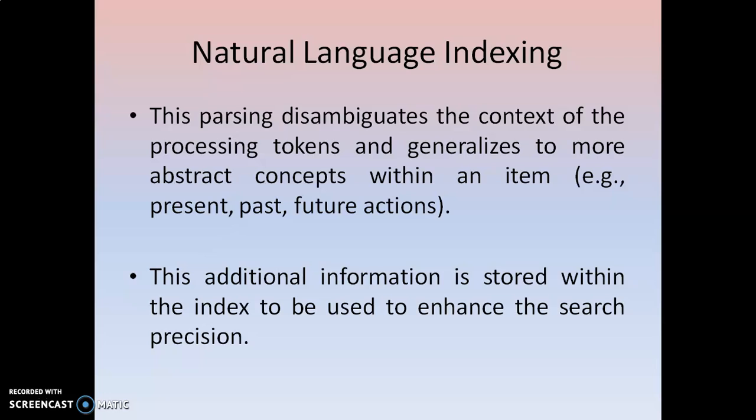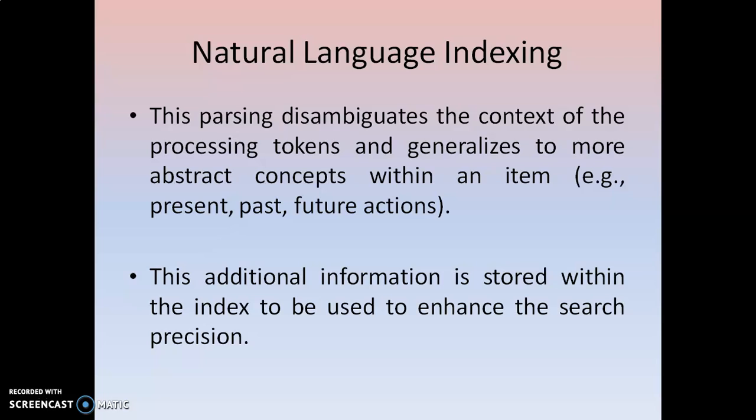The item may be available in present, past, and future actions. What are the concepts of the item in the present, past, and future of the actions? So, parsing is one of the new terms introduced in natural language indexing. The additional information is stored within the index to be used to enhance the search precision.